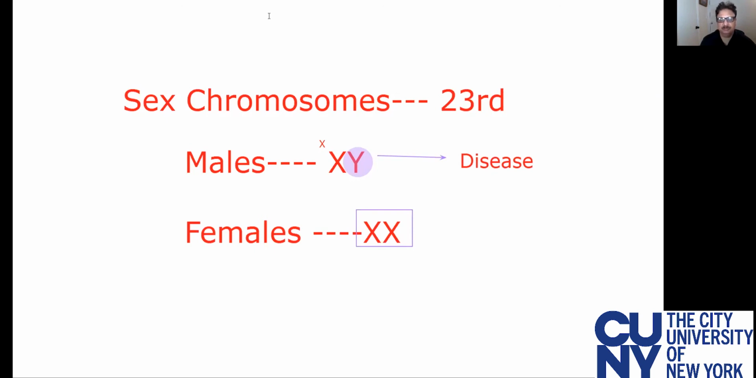In contrast, in females, if one X chromosome is bad, then it will be rescued by the other chromosome. So in males, if one X chromosome is mutated or there is a problem, then there is a 100% chance that the male will exhibit disease. But in females, if one X chromosome is bad, that bad chromosome will be rescued by the normal chromosome. This phenomenon in females is called dosage compensation.